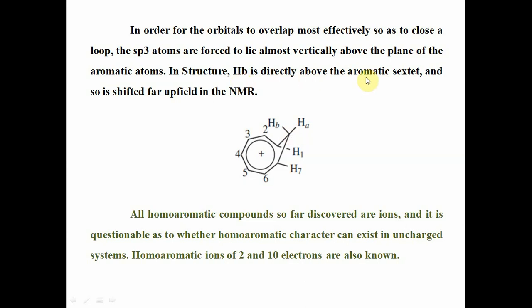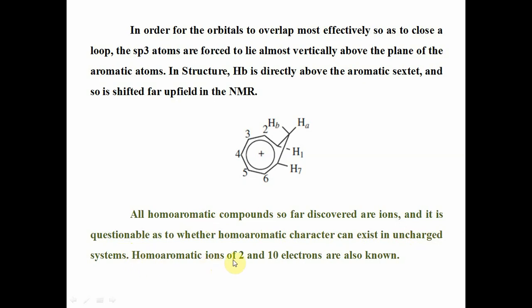Hb is directly above the aromatic sextet, so it is shifted upfield, and Ha is downfield. All homoaromatic compounds discovered so far are ions, and it is questionable whether homoaromatic character can exist in uncharged systems.